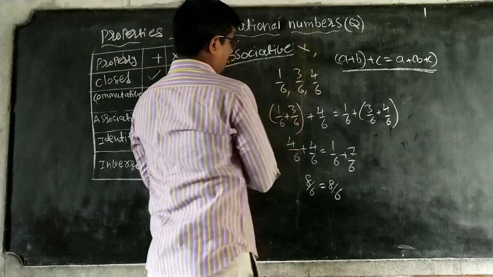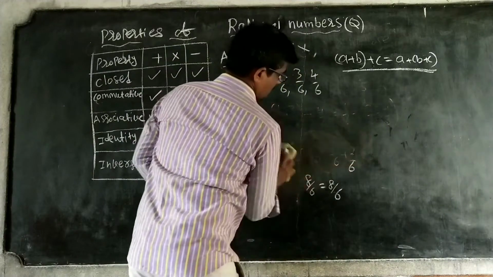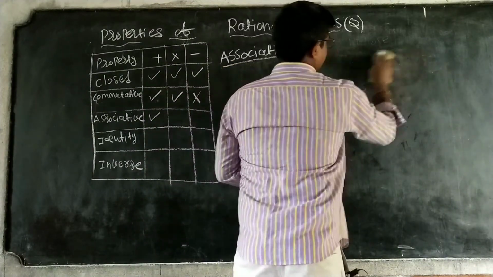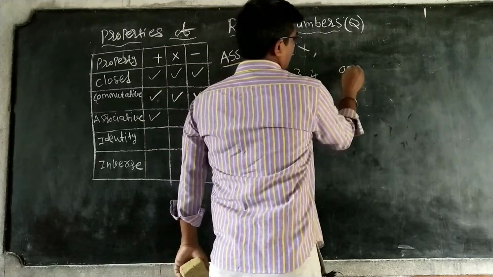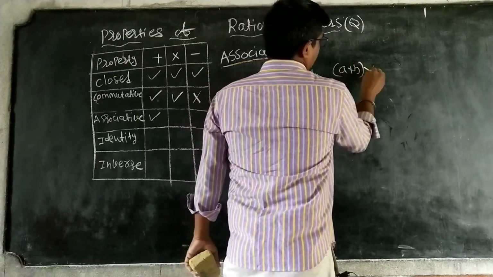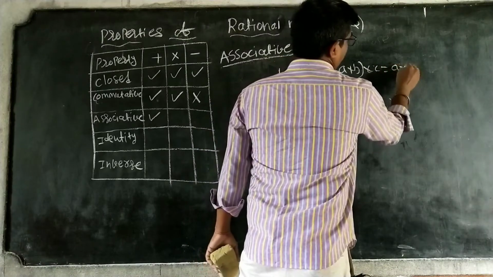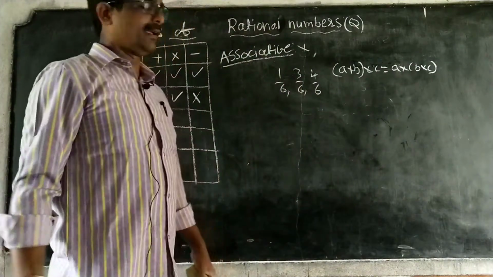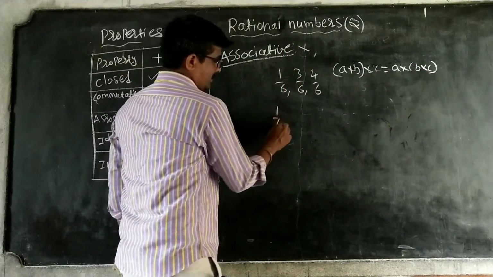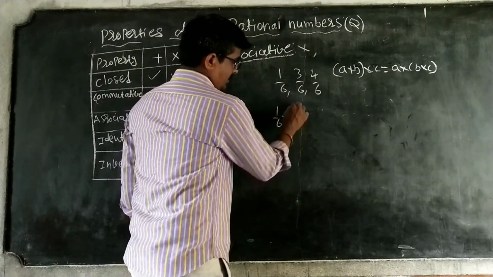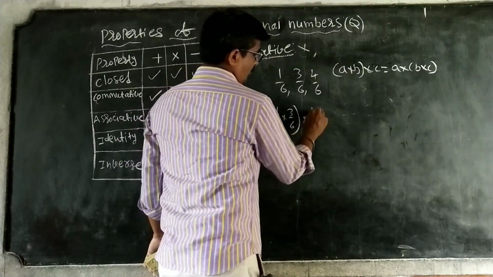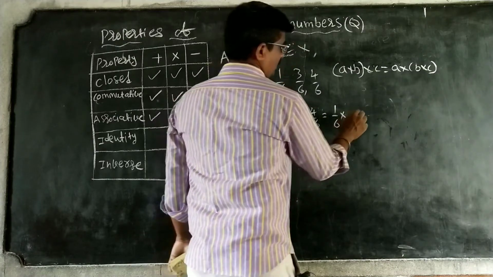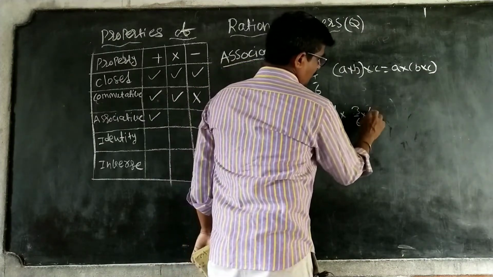Next we are going for multiplication. I am taking the same numbers, just with multiplication. Here also the same concept: (A into B) into C is equal to A into (B into C). So 1 by 6 into 3 by 6 into 4 by 6 is equal to 1 by 6 into 3 by 6 into 4 by 6.